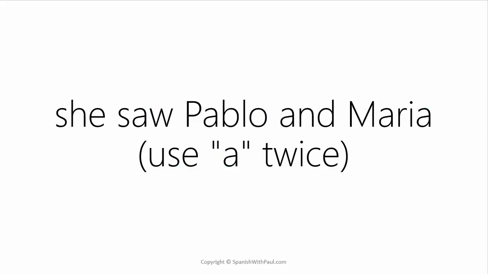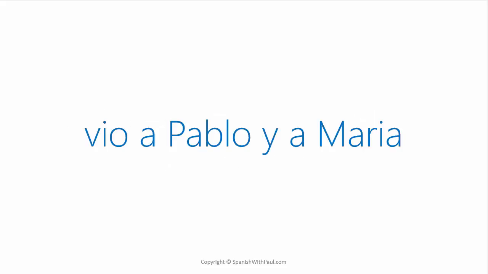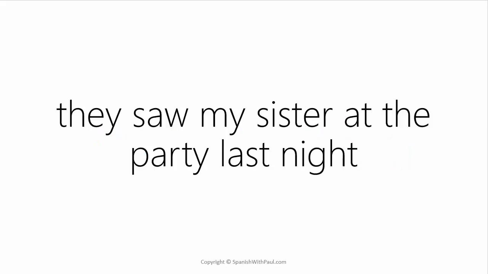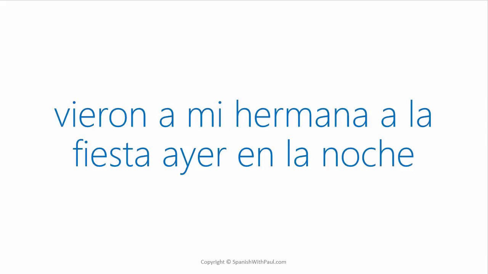Here we have to use the personal a twice. So, how would you say that? She saw Pablo and Maria. Ve a Pablo y a Maria. They saw my sister at the party last night. Vieron a mi hermana a la fiesta ayer en la noche.